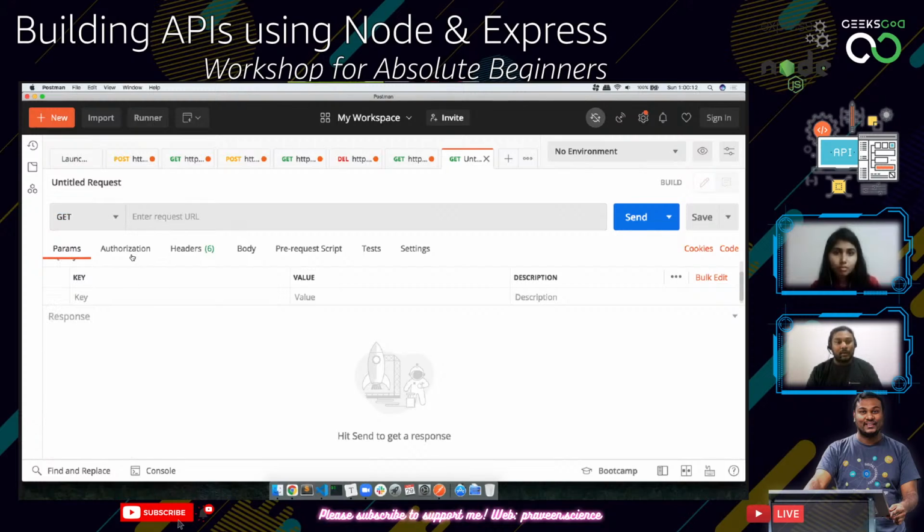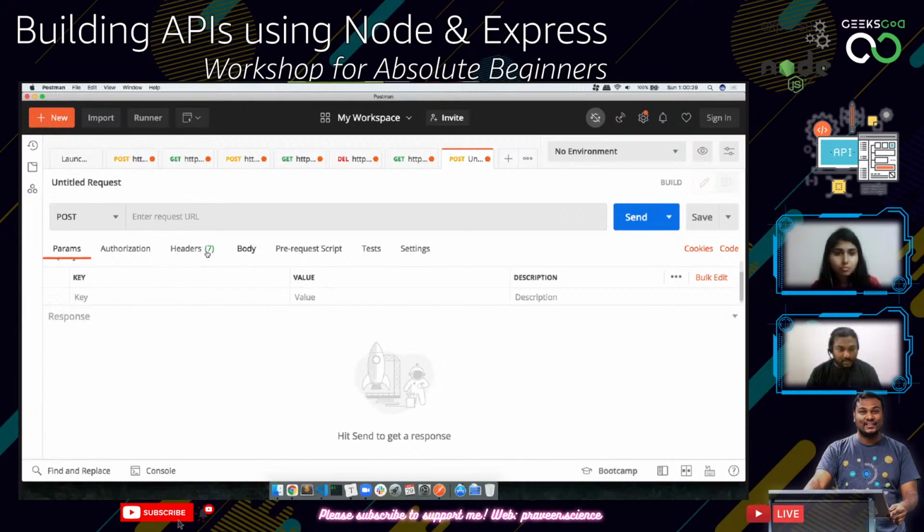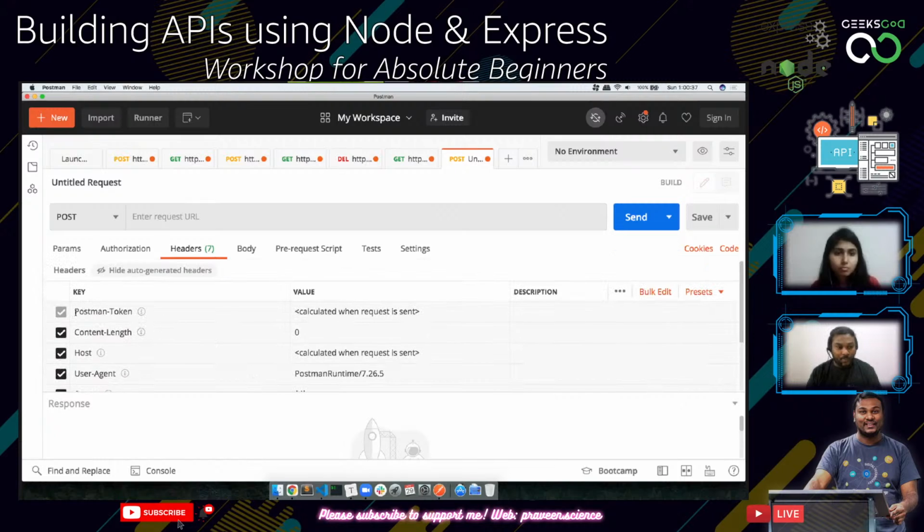Then you have to give the request URL. We are currently using localhost 3000, right? So that is the URL here, and then you can either send, or send and download. If you are doing a POST method, you can also add some body. Immediately there are so many headers. There are 7 headers added, because if you do a POST, then there is a Postman token also added, and if you are doing GET, some things are removed.